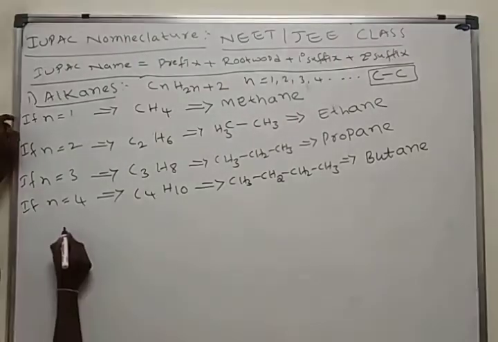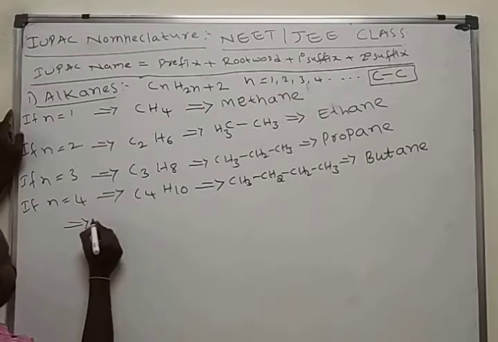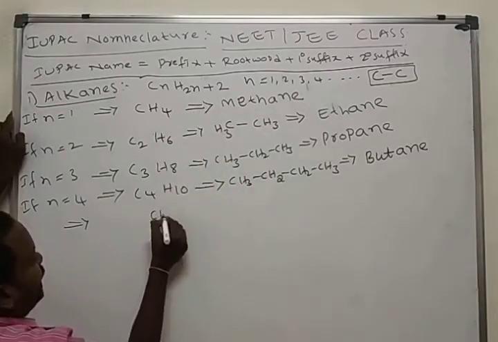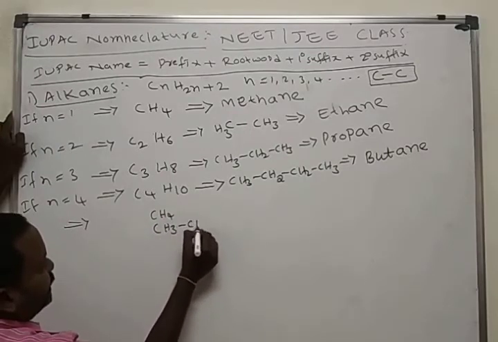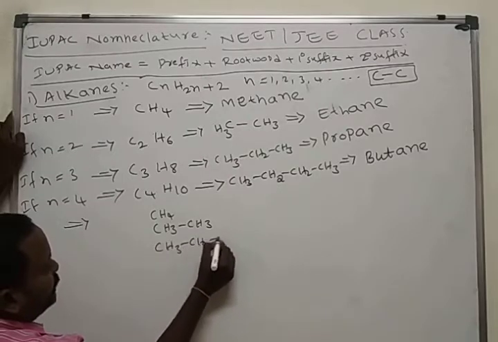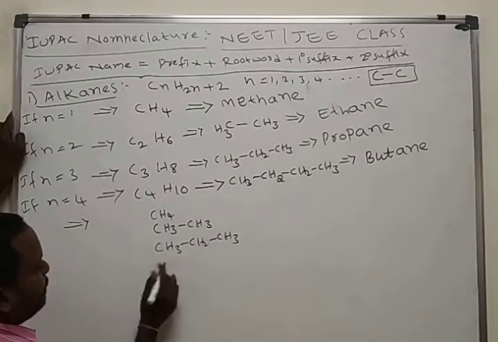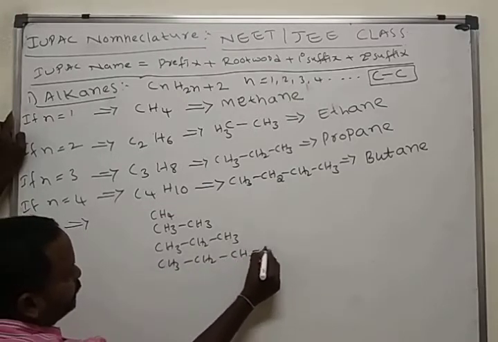And here, see one important point. What is the formula of methane? CH4. What is the formula of ethane? CH3, CH3. What is the formula of propane? CH3, CH2, CH3. What is the formula of butane? CH3, CH2, CH2, CH3.